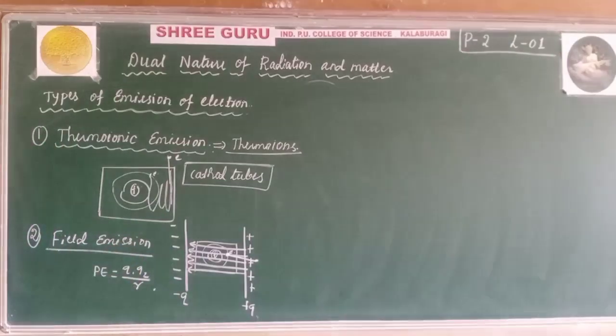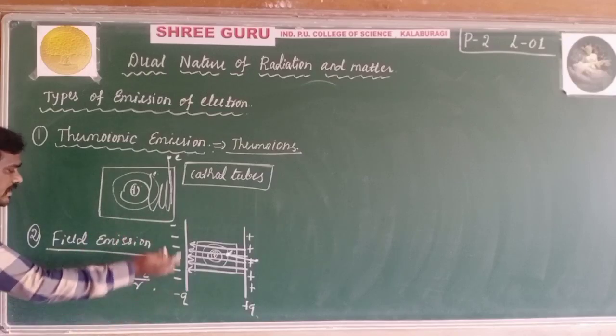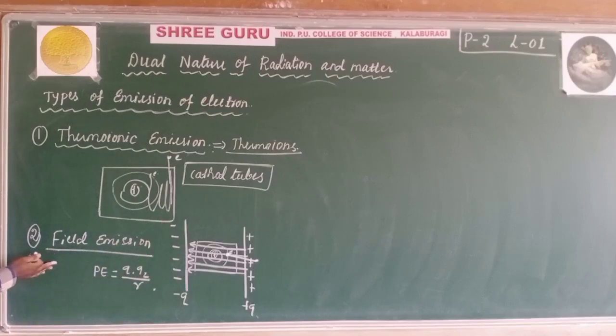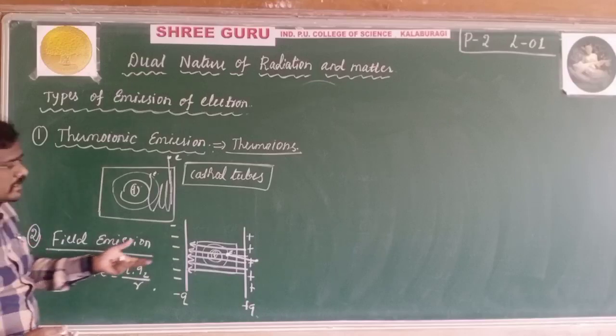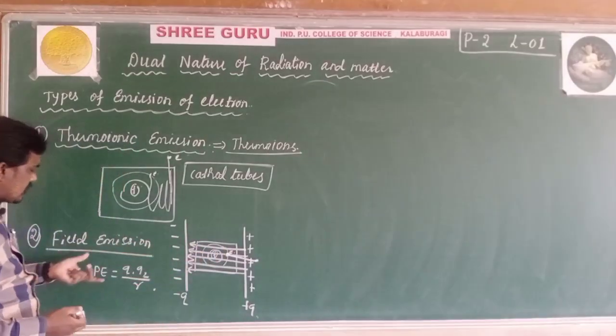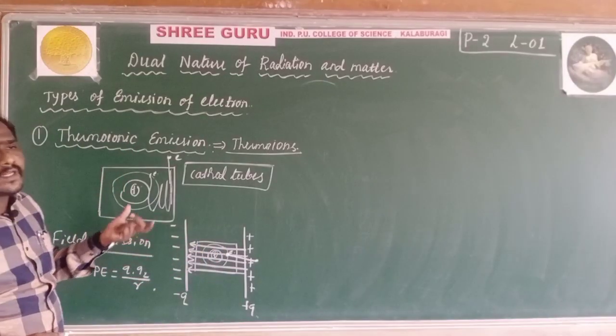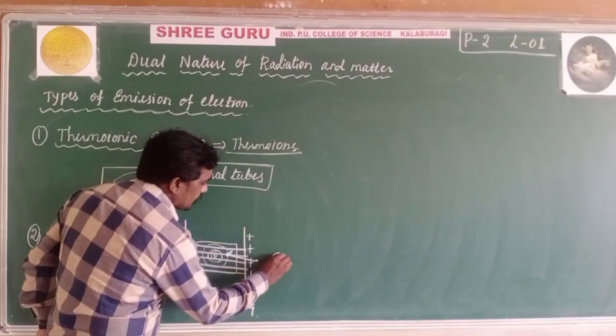Why? Because a force of repulsion takes place. This type of emission we call field emission. We can also say that this is called cold cathode emission.